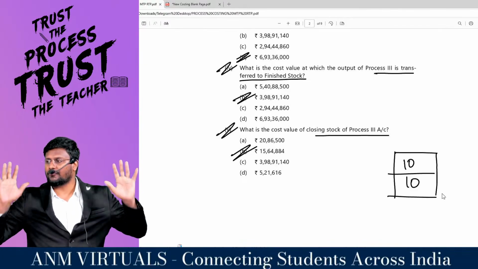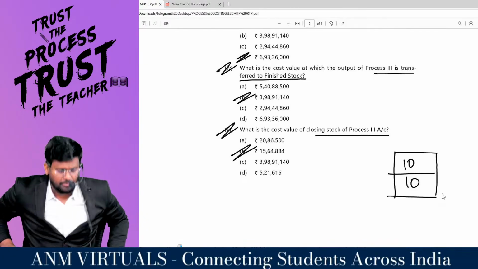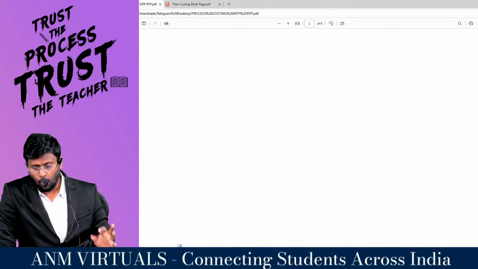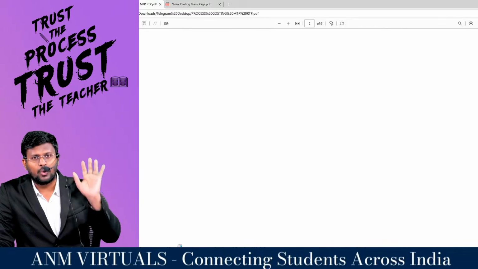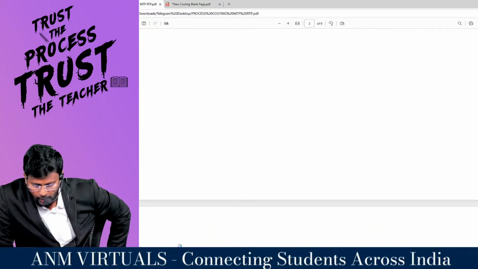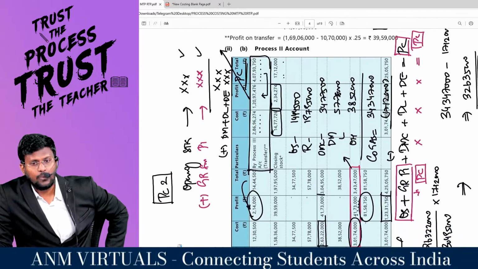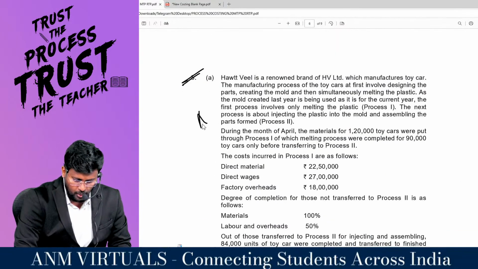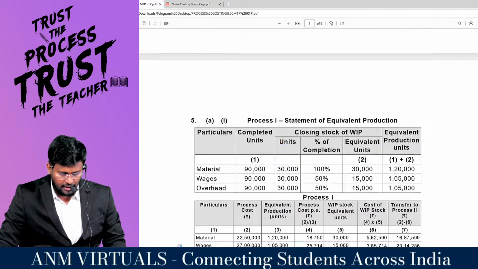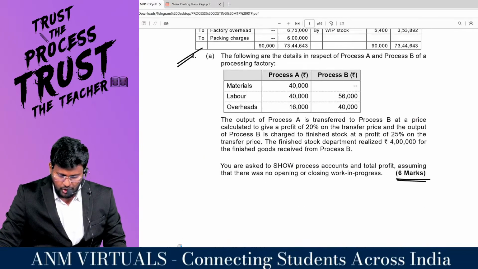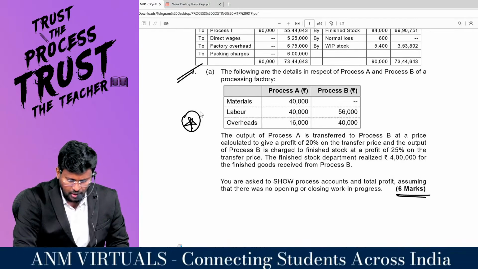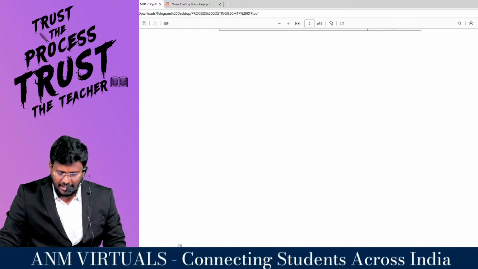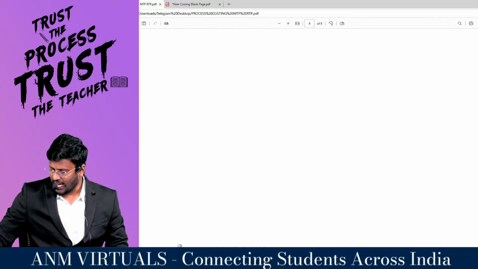This is one of the expected questions for examination, my dear lovable students. I hope that you have enjoyed very well. What effort I used to take in regular class, the same effort I have taken even to explain this question, even though this is an MCQ. Once you have done this part, try this question on your own, question number 5A. This is the same question as I said now, inter-process profit. After that, update by way of your comments how much answer you are getting.